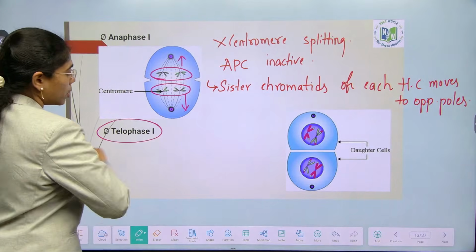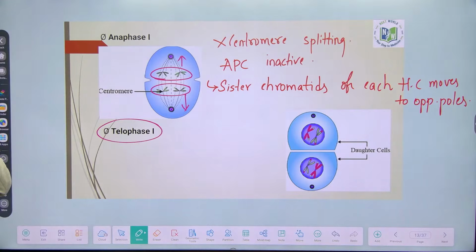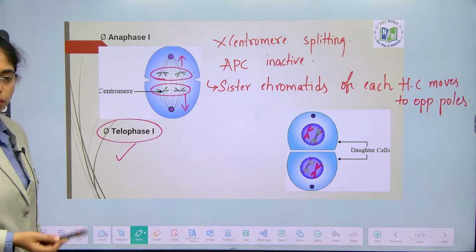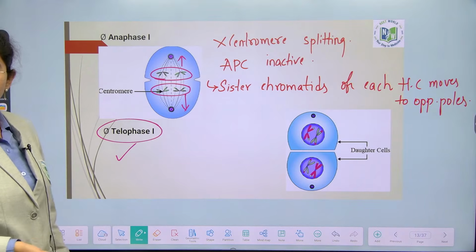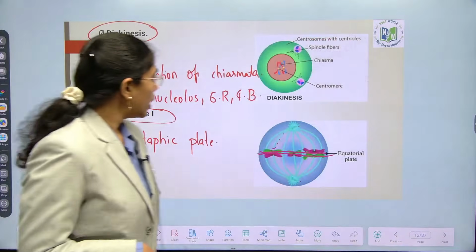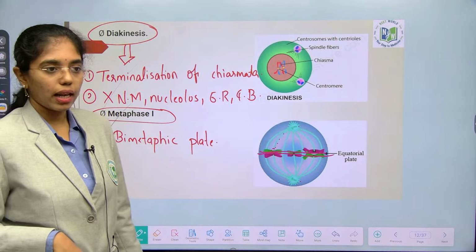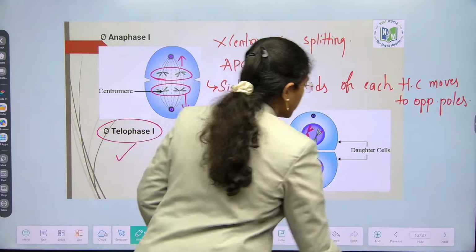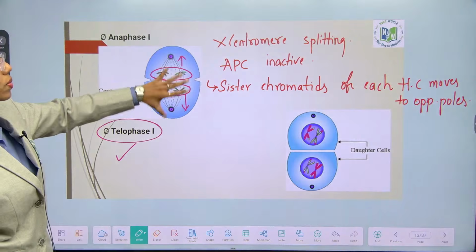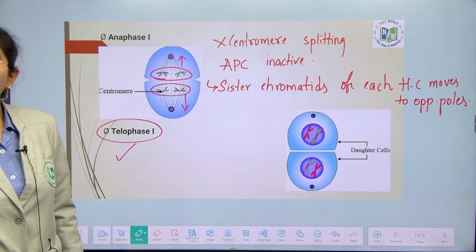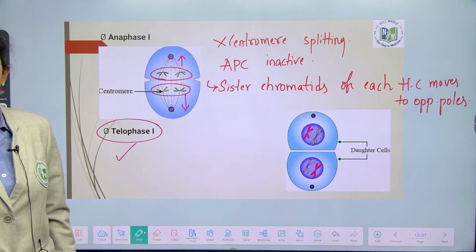Next is telophase 1. In telophase 1, what happens? Reappearance of nuclear membrane, nucleolus, Golgi bodies. And if you see the chromosome number, here if I suppose this as a single cell, you have a complete set of chromosomes, yes or no? In anaphase 1, half the set of chromosomes have moved to the opposite poles. So, reduction in chromosome number happens in anaphase 1 only.